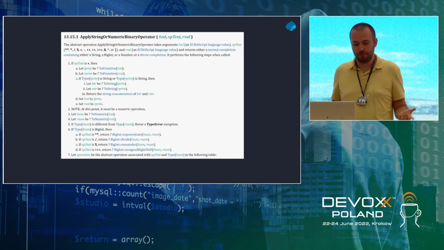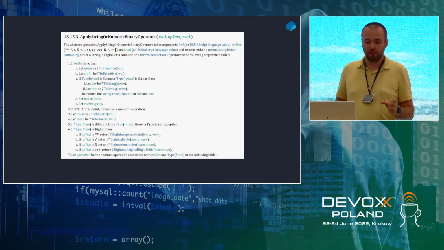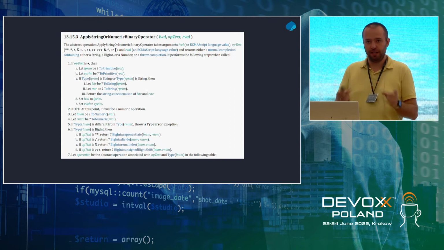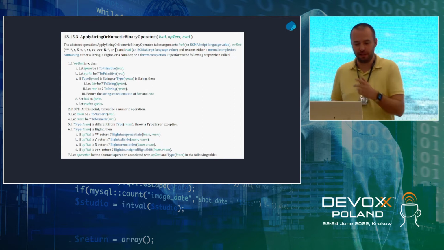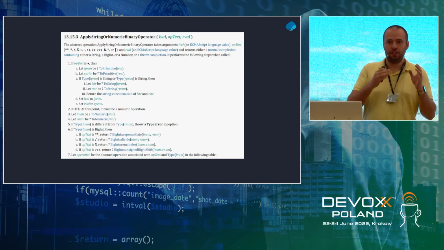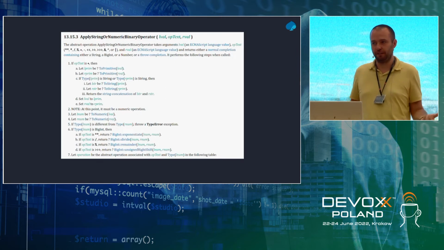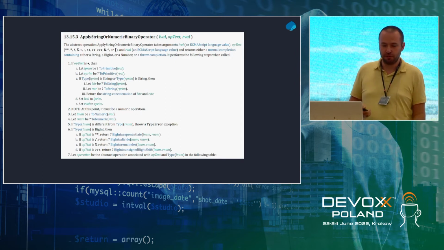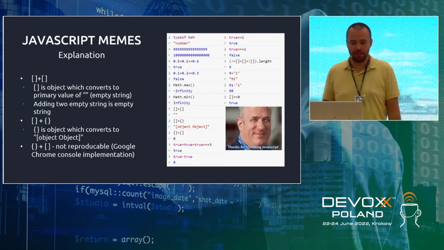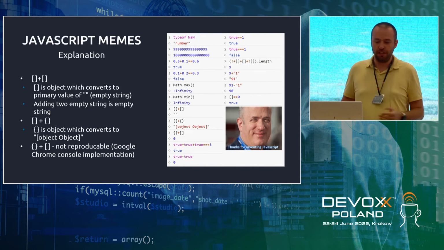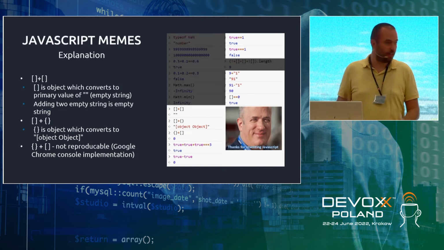And how will this addition be made? We will convert both values to numbers and then add the two numbers. So if you have, for example, true plus true, well, none of them is a string. Therefore, we will convert true to a numeric value, meaning 1, and then 1 plus 1 equals 2. That's how it works in JavaScript. And having all this knowledge, we can now explain some JavaScript memes.